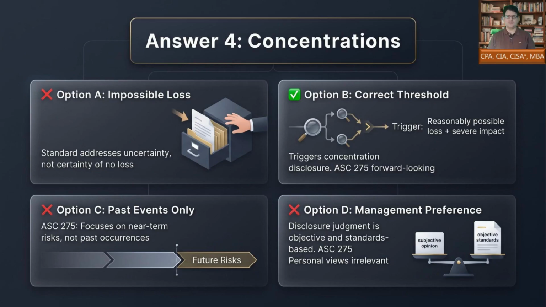Option A is wrong because the standard deals with uncertainty, not a conclusion that loss is impossible. Option C is wrong because ASC 275 focuses on existing risks and uncertainties with near term consequences, not resolved past events with no future effect. Option D is wrong because management's personal opinion about a customer or supplier is irrelevant. The test is objective and standards based.